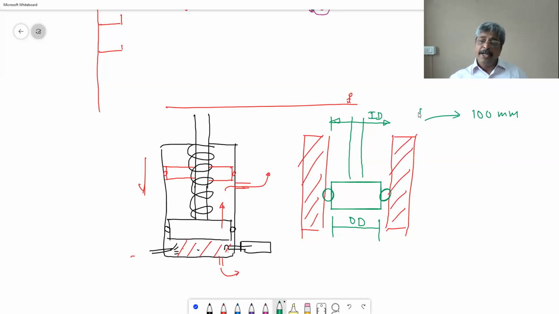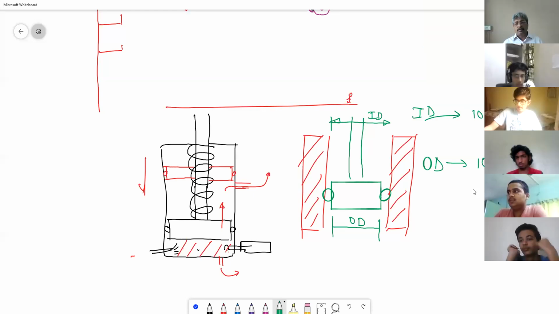Suppose we keep ID 100 millimeter. Suppose we keep OD also 100 millimeter. And see, these are steel products. They are not plastic or something like that. They are steel because they have to last long. So if I keep 100 ID and 100 OD, first of all, will the system work? No. The system will not work.